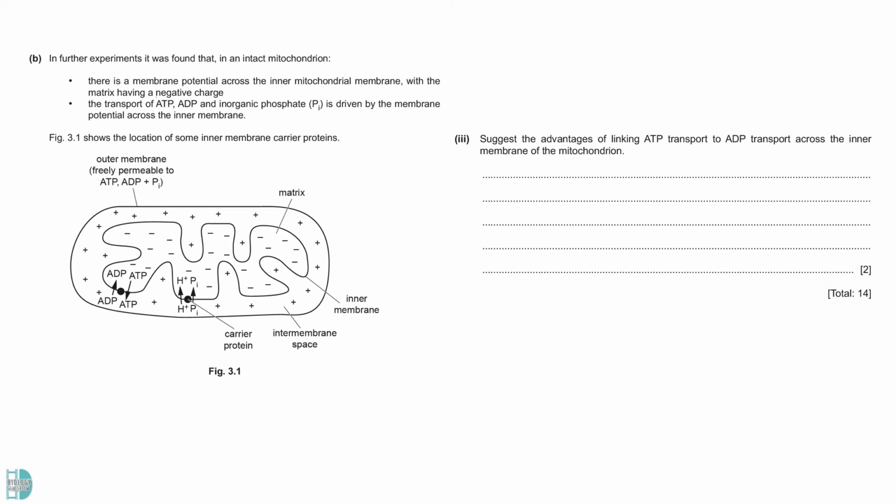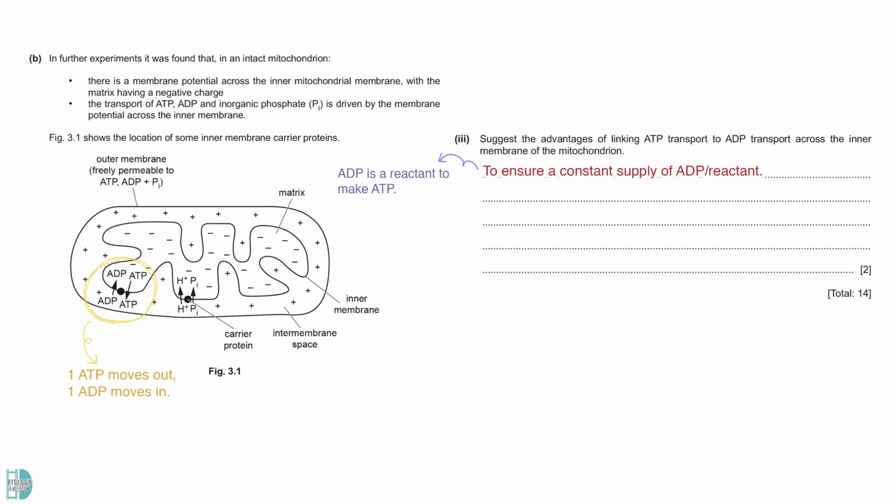Question 3 wants you to suggest the advantages of linking ATP transport to ADP transport across the inner membrane of mitochondria. In the diagram, you can see that every time ATP is made and transported out of the matrix, ADP is being transported in. This ensures a constant supply of ADP or reactant to enter the matrix, so ATP can continue to be made.